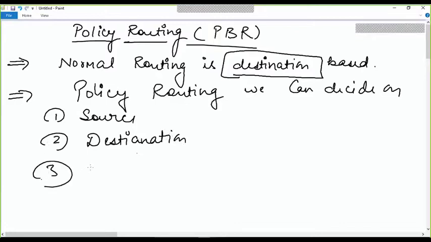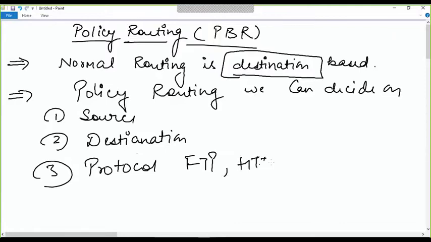Third, based on the protocol, for example, protocols like FTP, or HTTP, and many others, and also on the basis of the incoming interface.